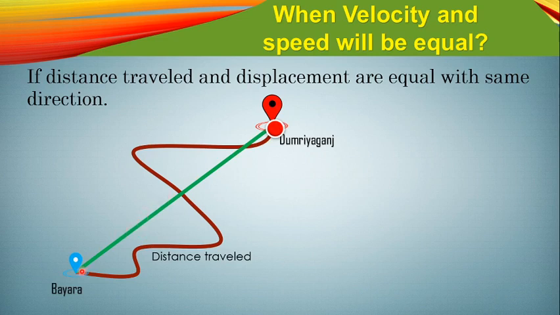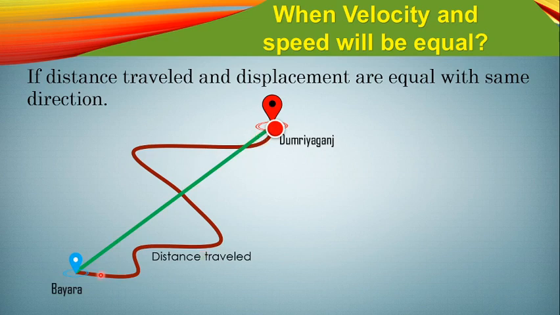If you move directly from Bayara to Dumuriaganj in a particular direction, then this will be your displacement, even though you are not moving through this way.